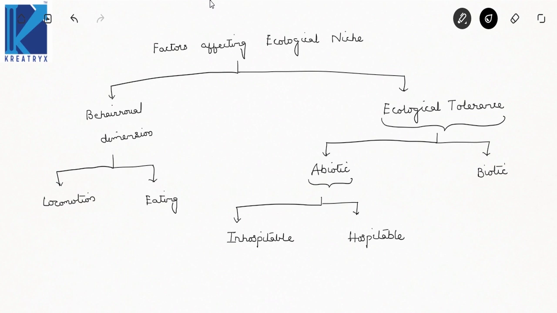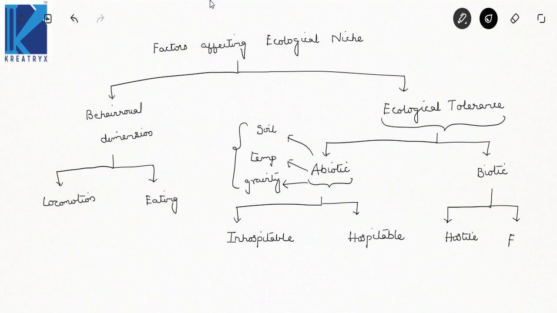Now I'll give a few examples regarding abiotic components: your soil, temperature, gravity. These terms will help you know whether conditions are hospitable or inhospitable to live. In biotic components, there will be two factors: hostile and friendly.